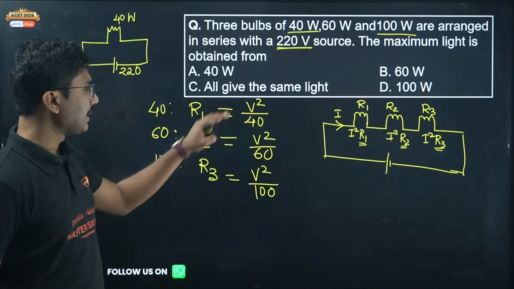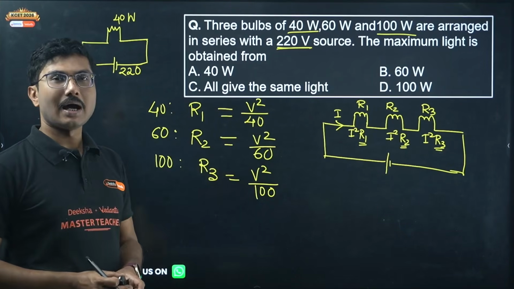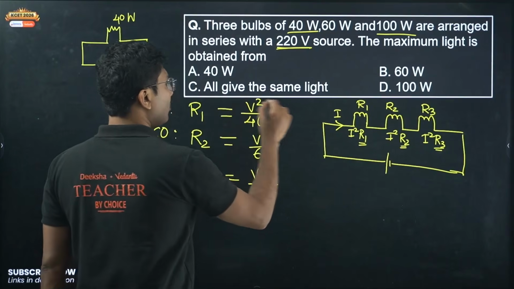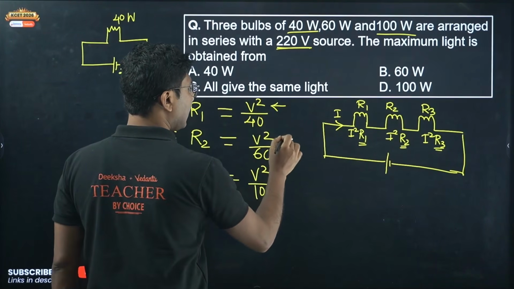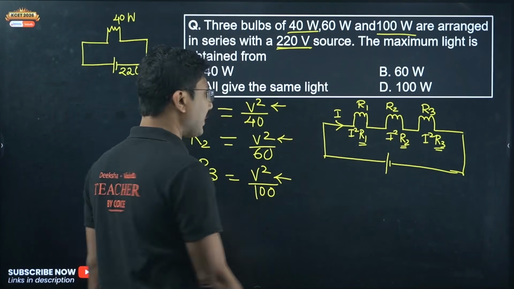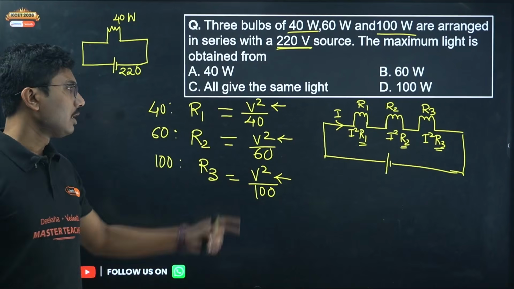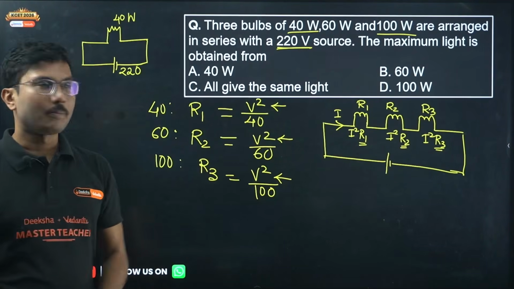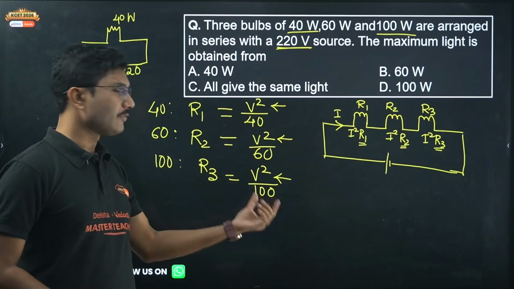So who has higher resistance, who has lower resistance? The top portion, the numerator, is same for all the terms, but the denominator is different.